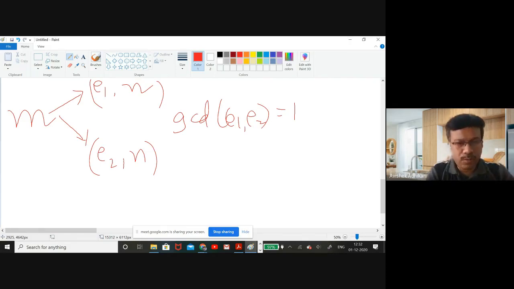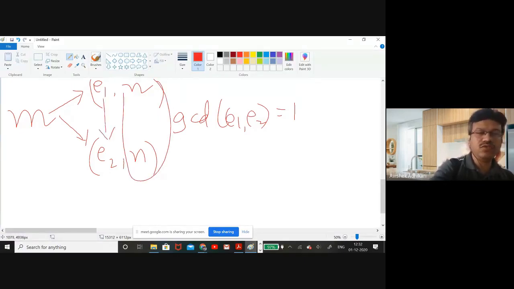So now my attack model is: you are sending the same m to two different persons with two different encryption components e1 and e2, but your n is the same. So they are relatively prime exponents.